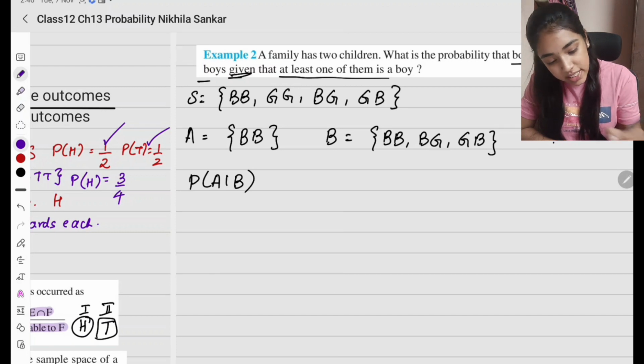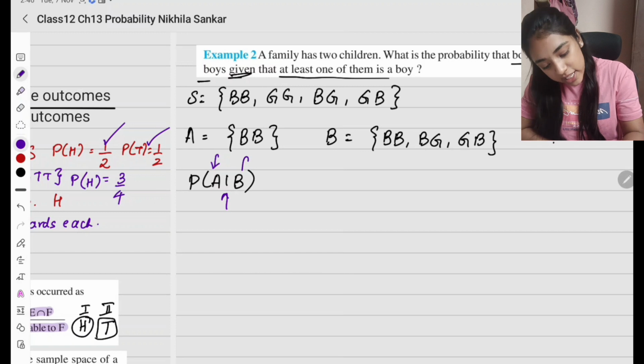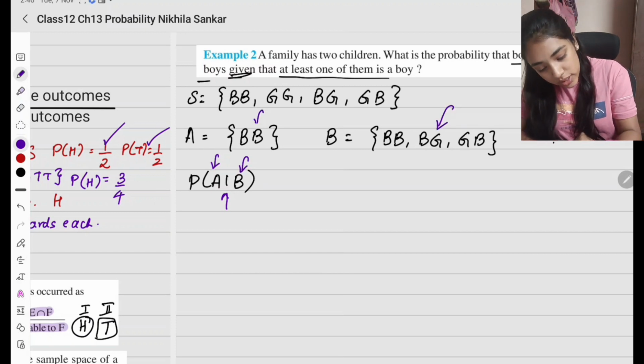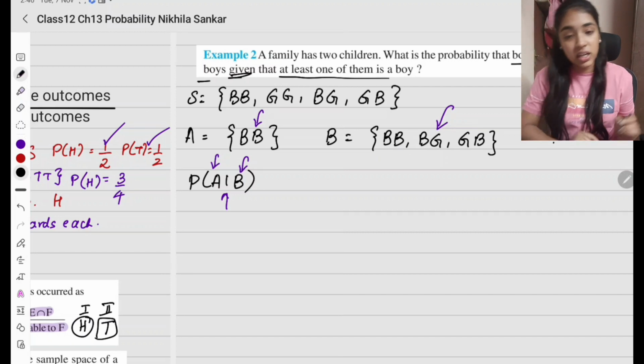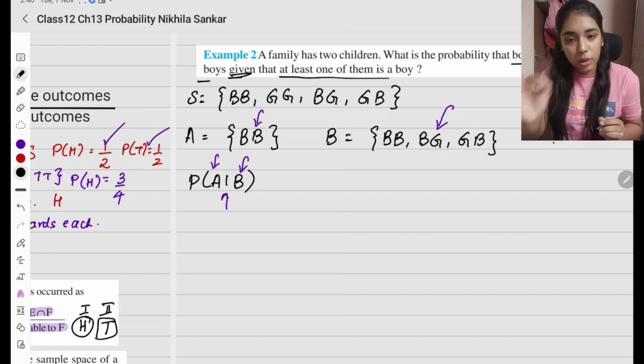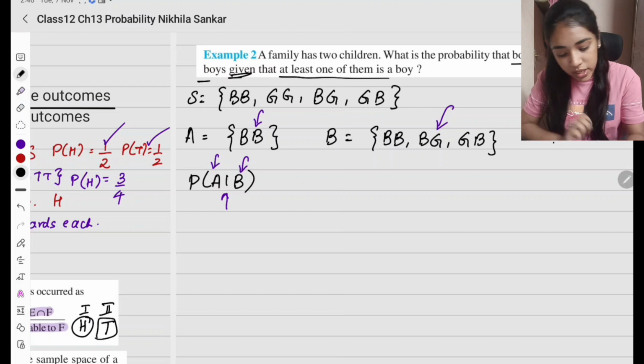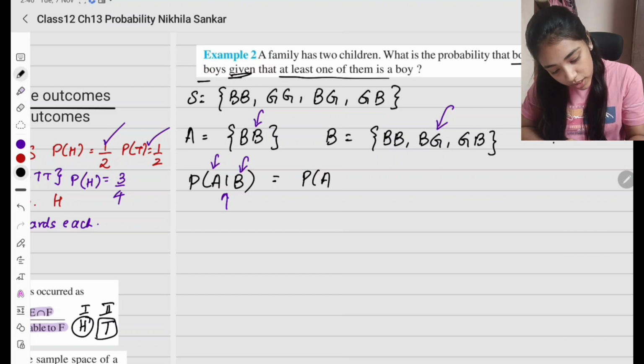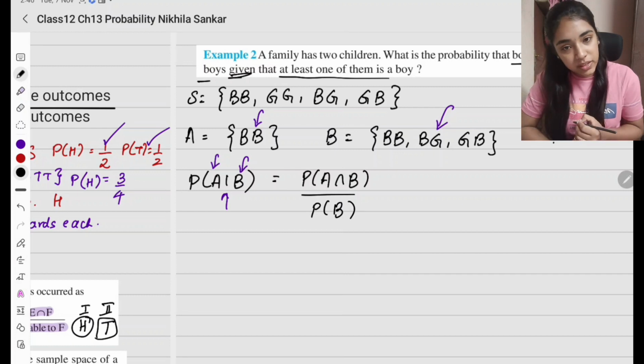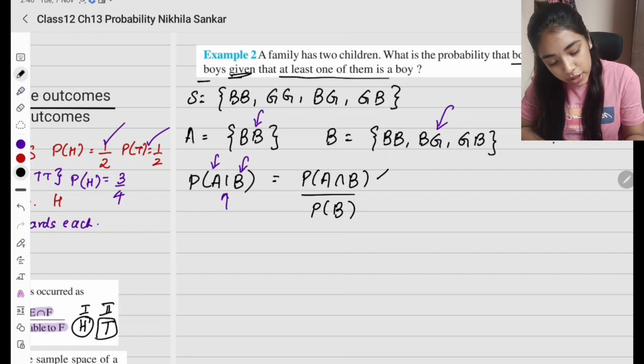If you understood the question, they are asking both the children are boys given that at least one of them is a boy. So at least one of them is a boy, and then both are boys. So we are going to find the conditional probability of A given B. Okay, so according to the formula, this is going to be probability of A intersection B divided by probability of B. Correct? Now, I need the probability of A intersection B.